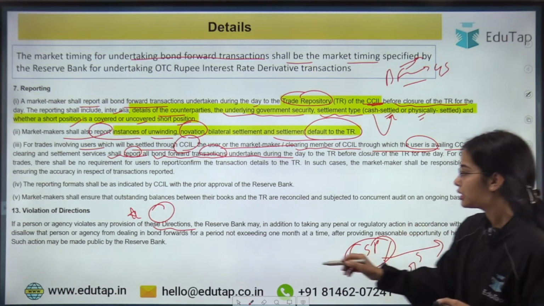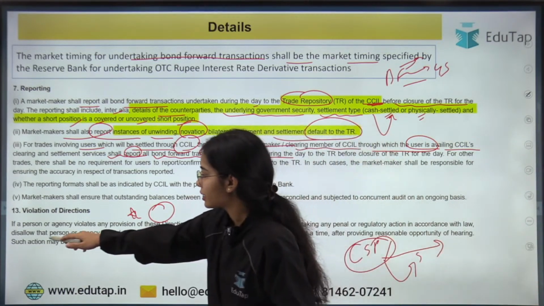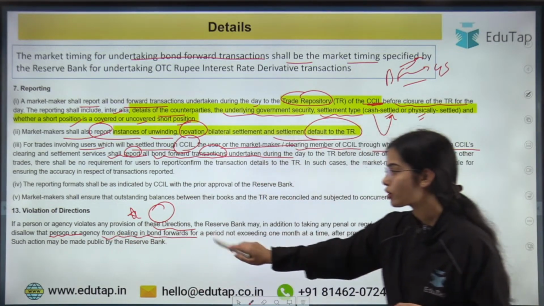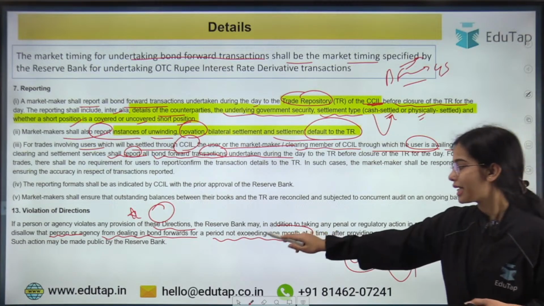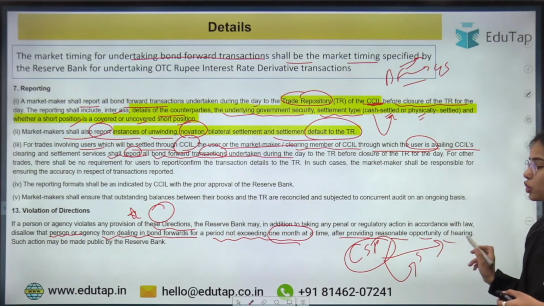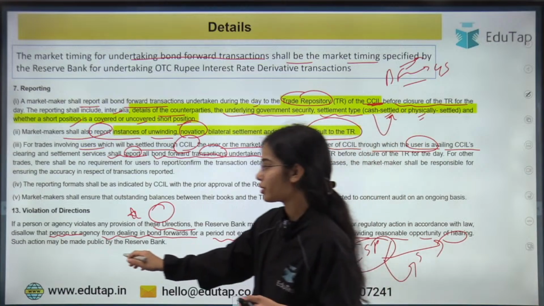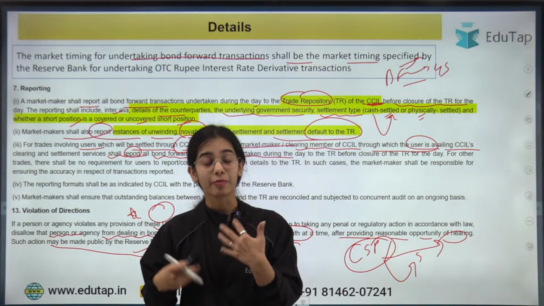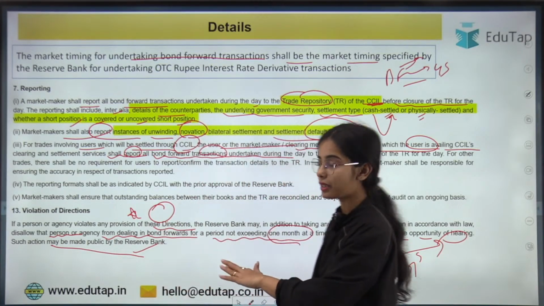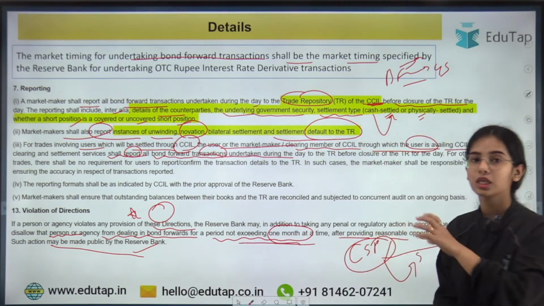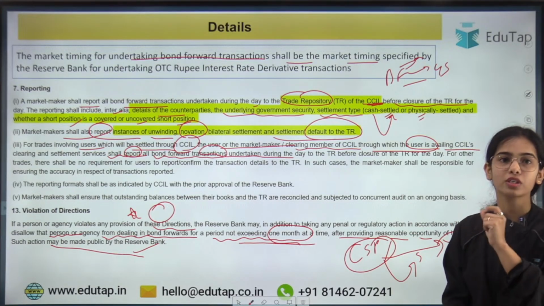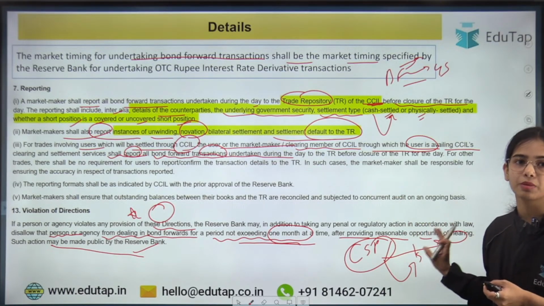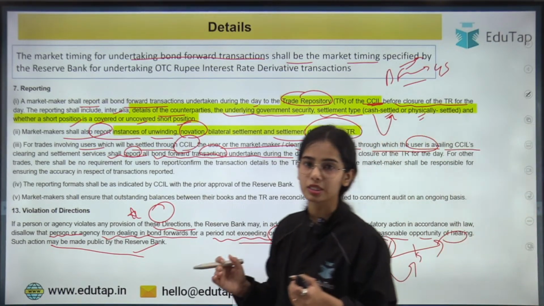So in this case, the Reserve Bank of India can disallow that person or agency from dealing in bond forwards for a period not exceeding 1 month at a time, after providing reasonable opportunity of hearing. Such action may be made public by the Reserve Bank of India. So if a violation of a direction is happening, then for a period not exceeding 1 month, the person will be kicked out from the bond forward market, after providing a reasonable opportunity of hearing. So this is the idea.